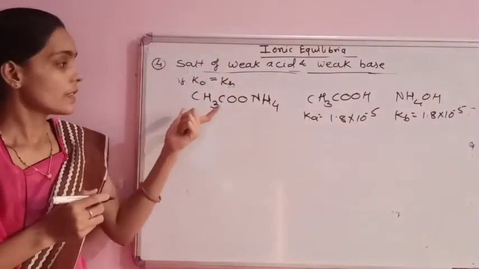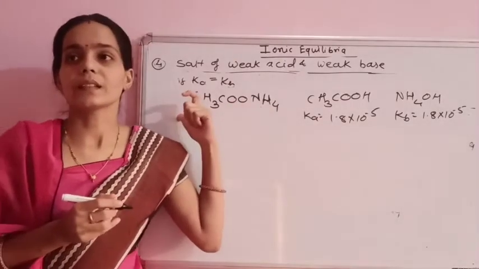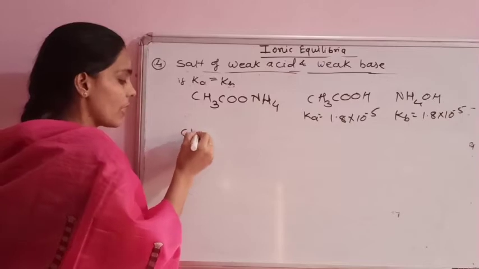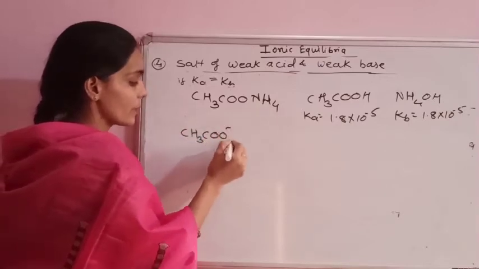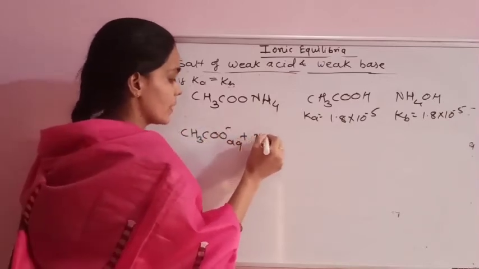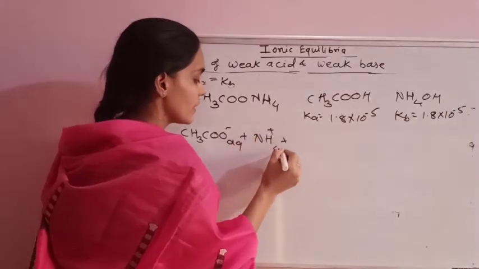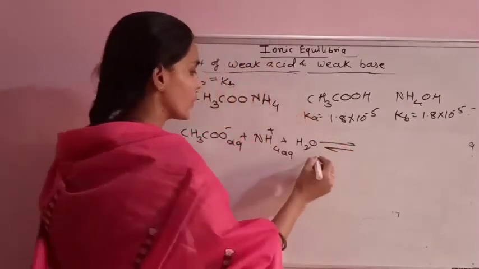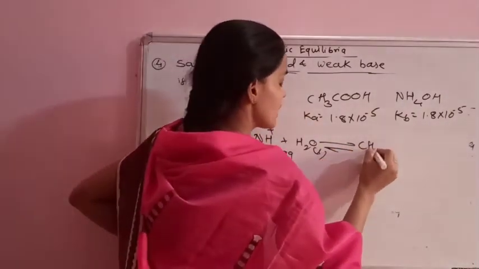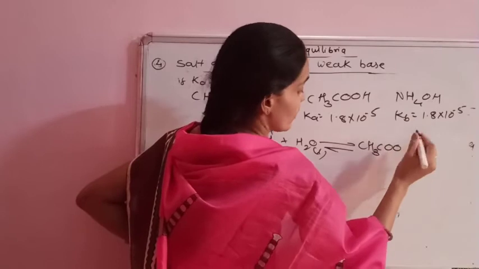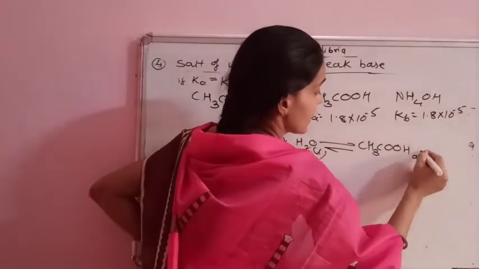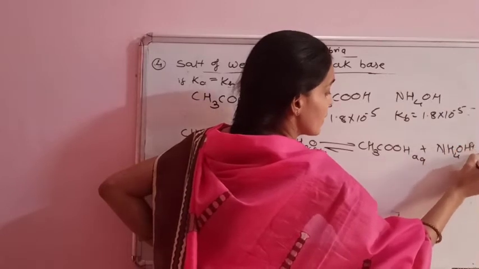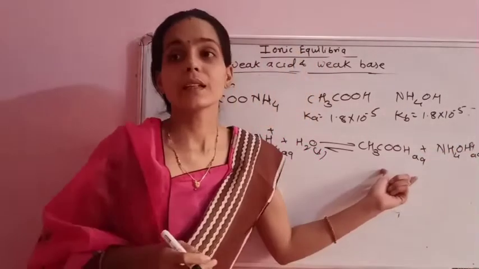Therefore, when the salt ammonium acetate is dissolved in water, it forms ions in the aqueous medium, which then undergo hydrolysis to give CH3COOH, that is acetic acid, and ammonium hydroxide, the weak acid and weak base.